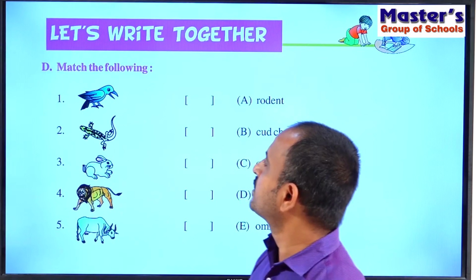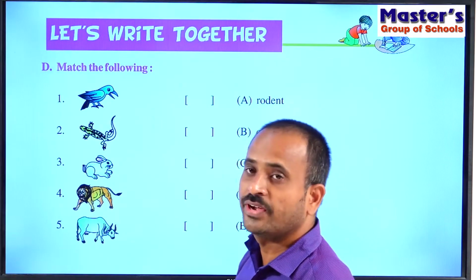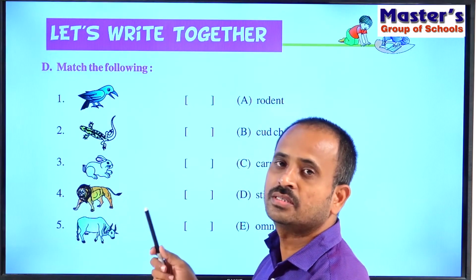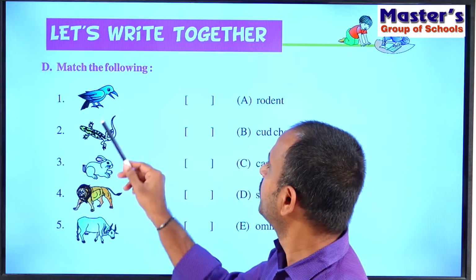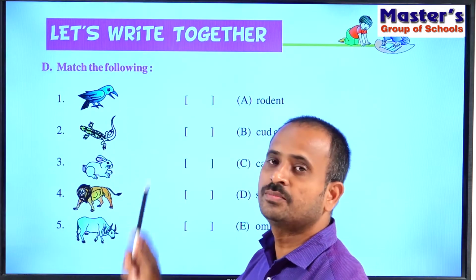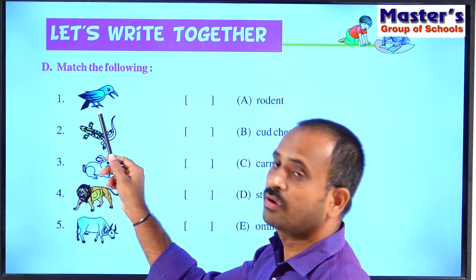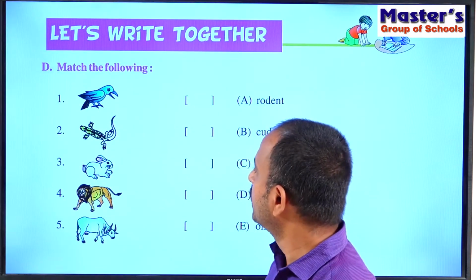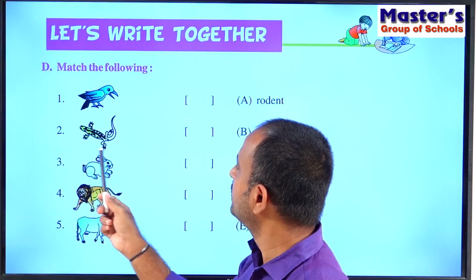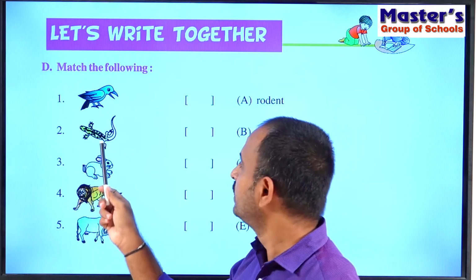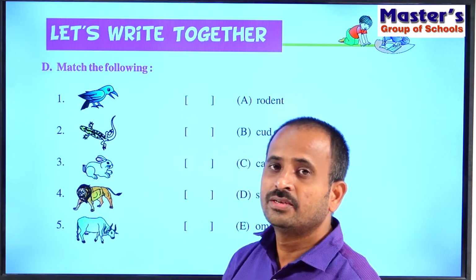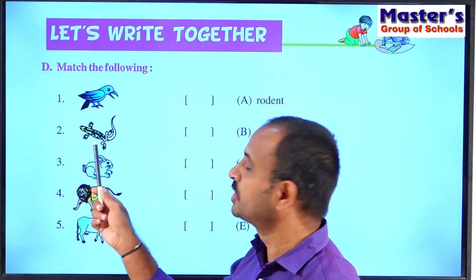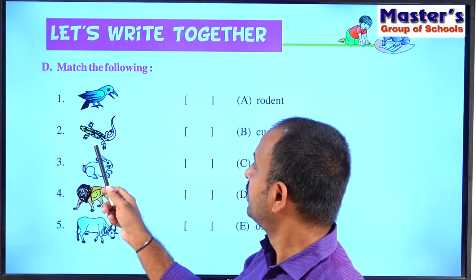So children, let us see the pictures. Can you identify the names of the animals and birds given in the pictures? See the first picture. What is the name of this bird? This is a crow. This first picture shows a crow. Children, see the second one. Can you tell what is the name of that animal? That is a lizard. It is a lizard.